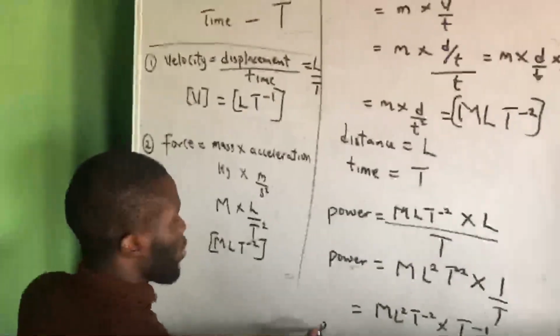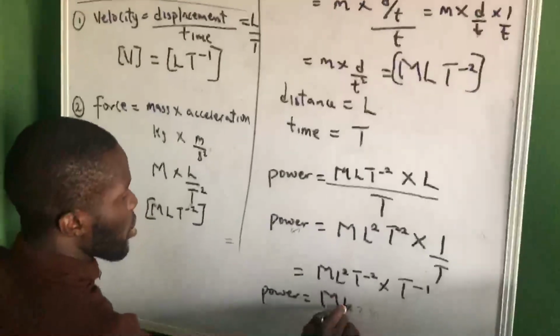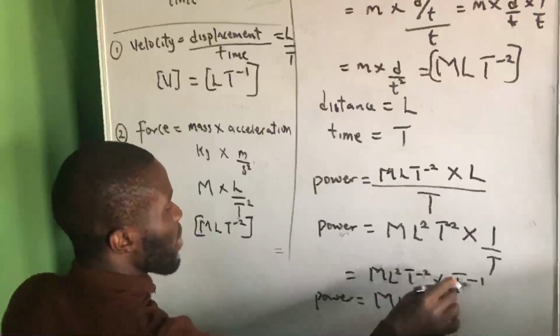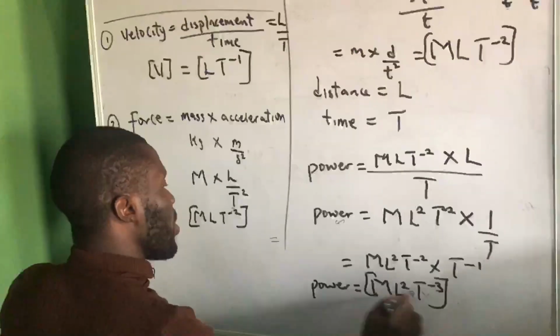And so the dimension of power will be M, L square, T raised to the power minus 2 plus minus 1, that's minus 3. So T raised to the power minus 3. That is the dimension of power.